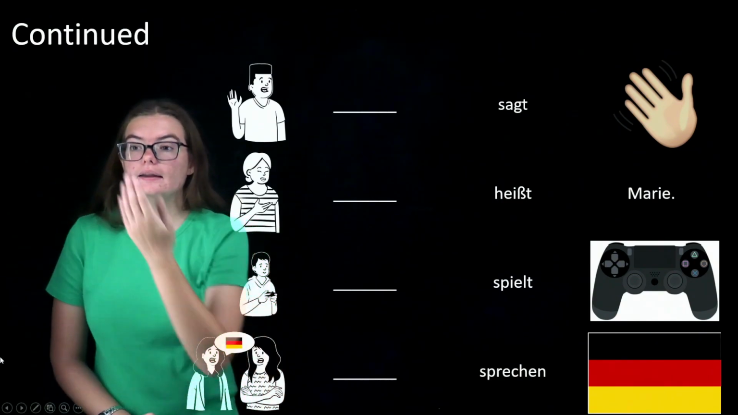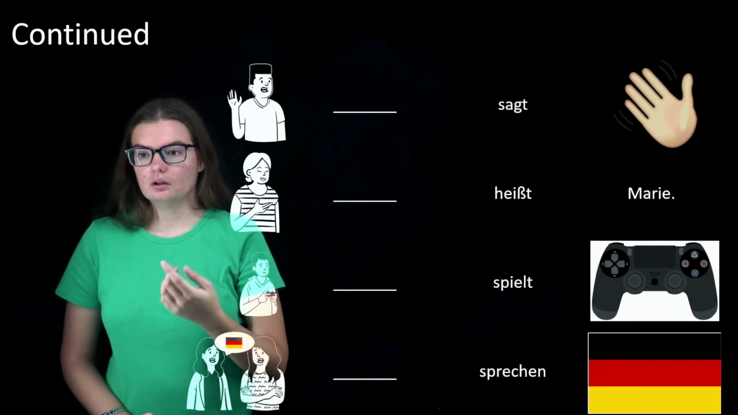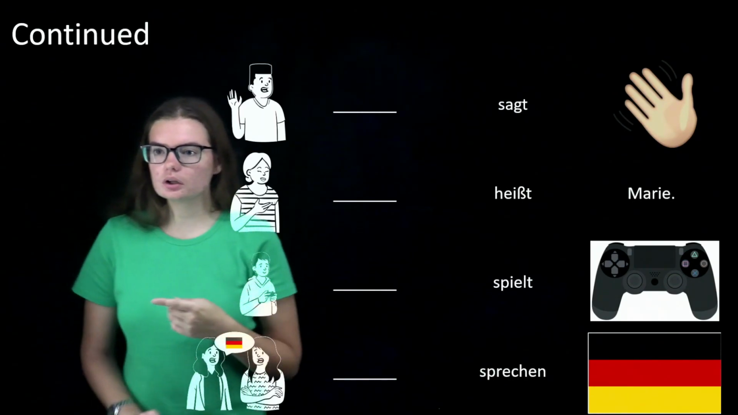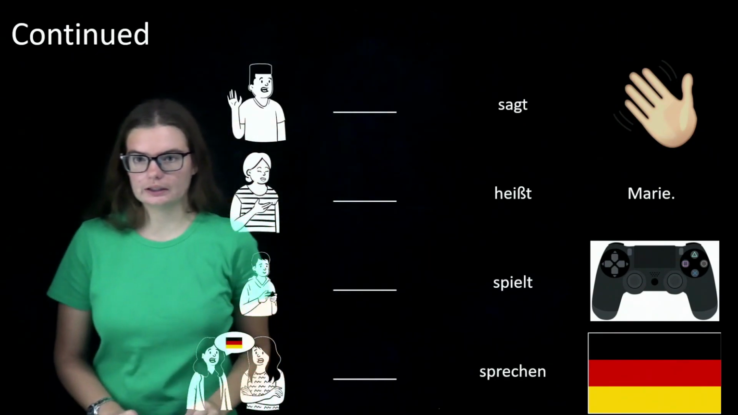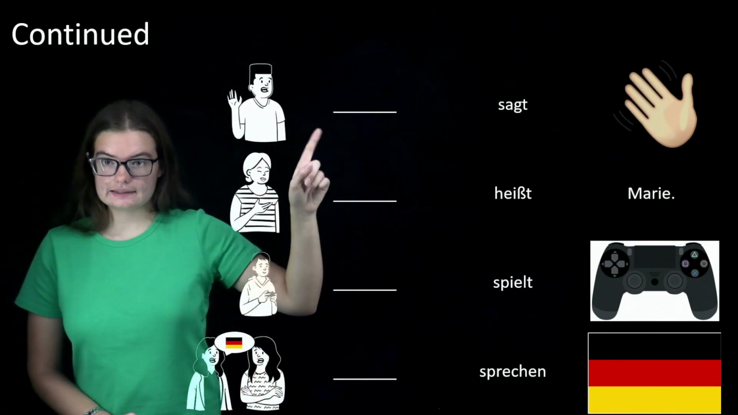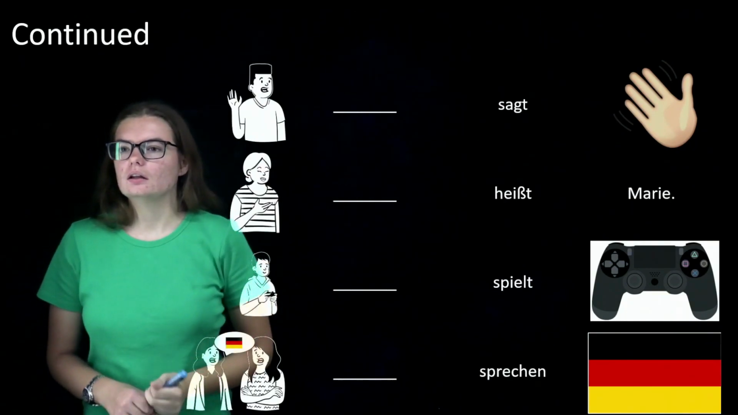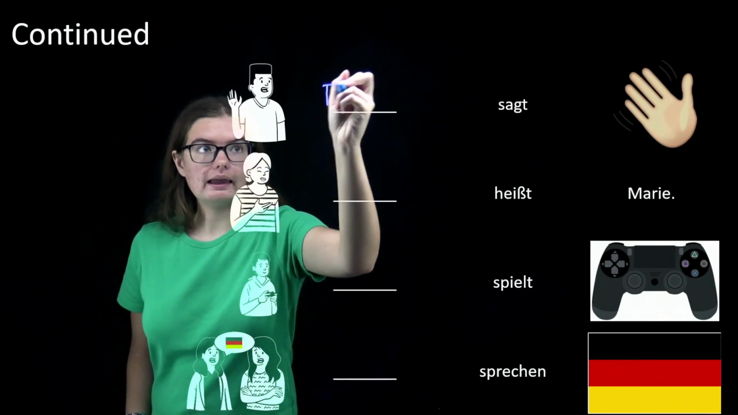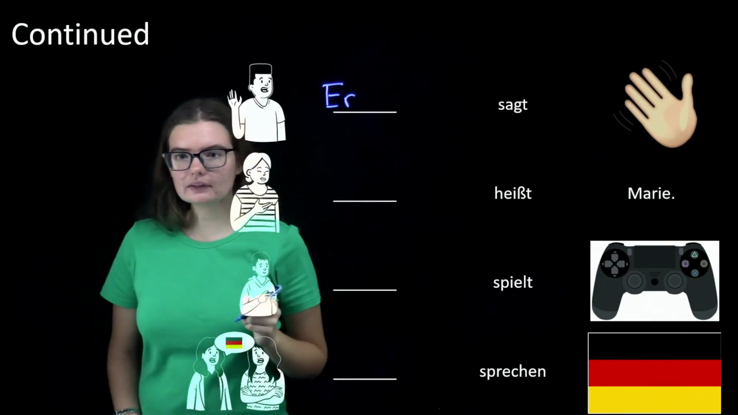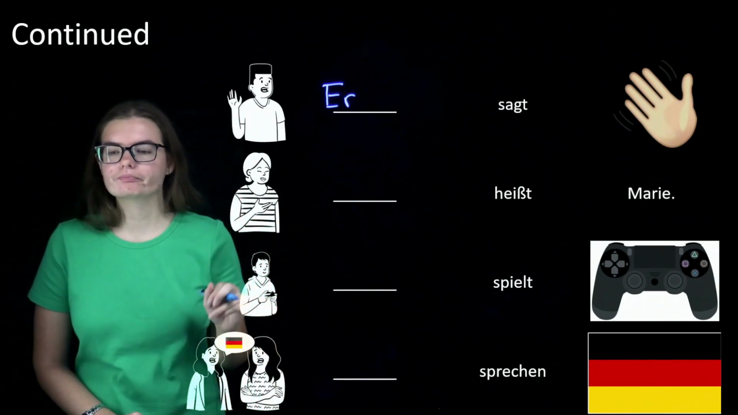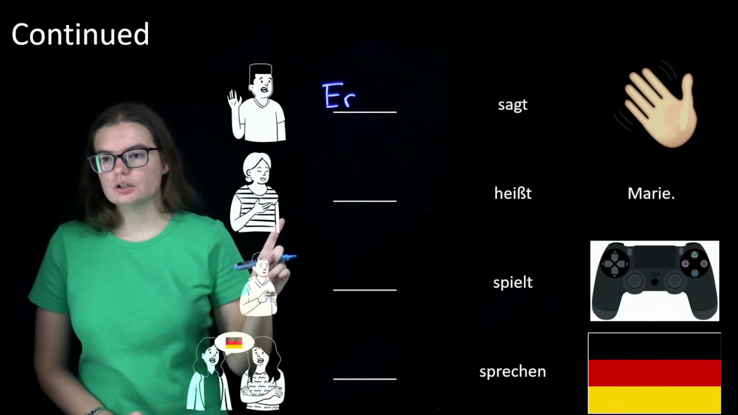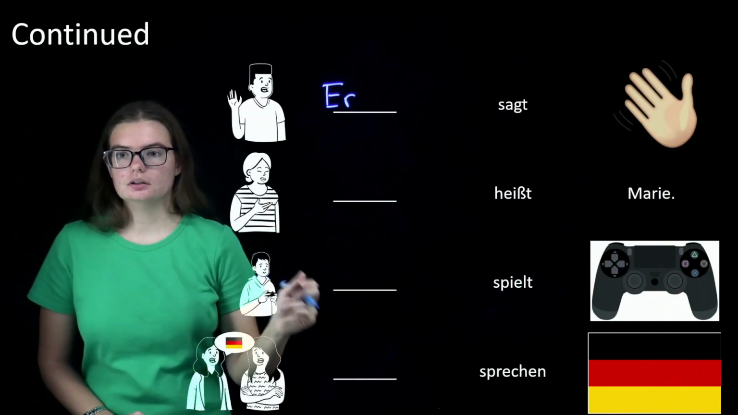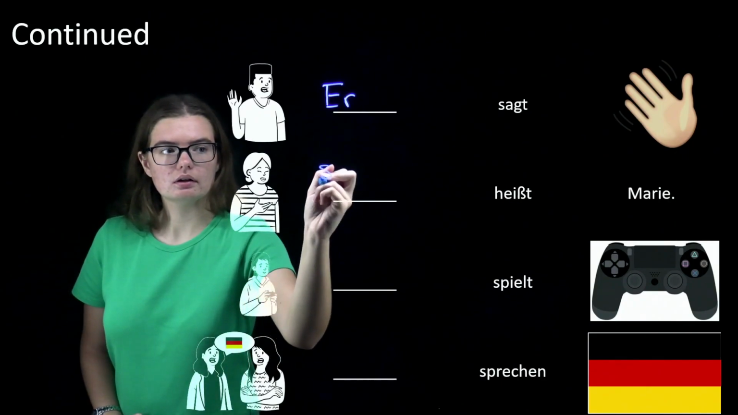Okay. So, on the last slide we talked about first person pronouns and second person pronouns. Now we're going to talk about third person pronouns. To start, he says hi. Masculine, singular is going to be er. Er sagt Hallo. Then we have she is named Marie. She is going to be sie.